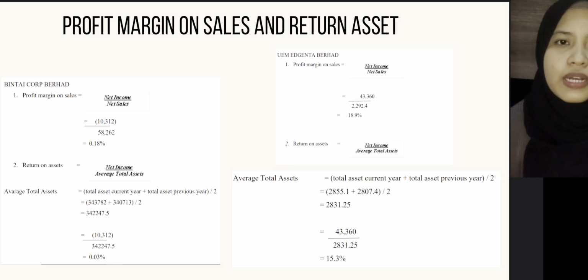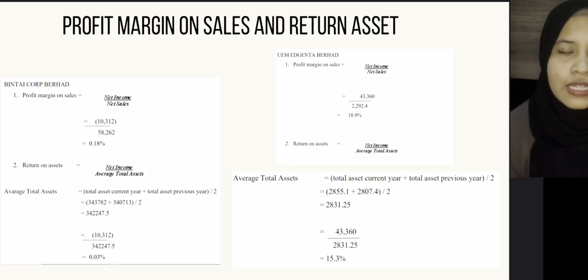Next, I will explain about return on assets. The term return on assets (ROA) refers to a financial ratio that indicates how profitable a company is in relation to its total assets. Put simply, a higher ROA means more asset efficiency. ROA is calculated by dividing a company's net income by its total assets. As a formula, it is expressed as net income divided by average total assets.